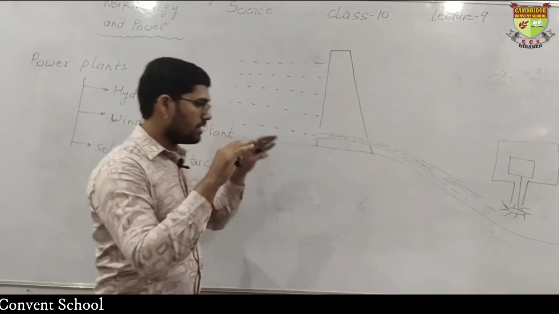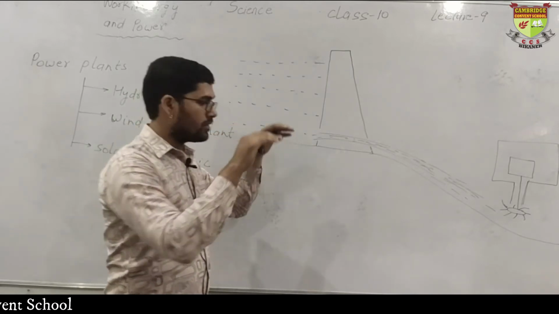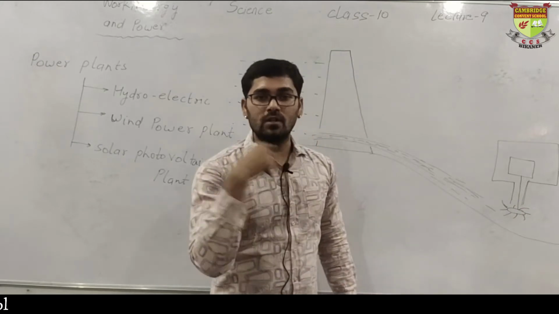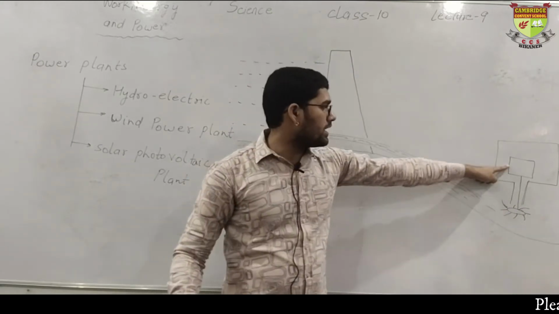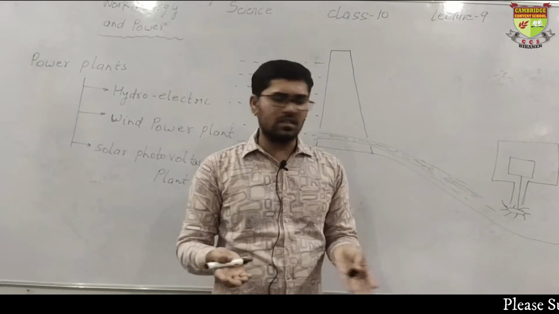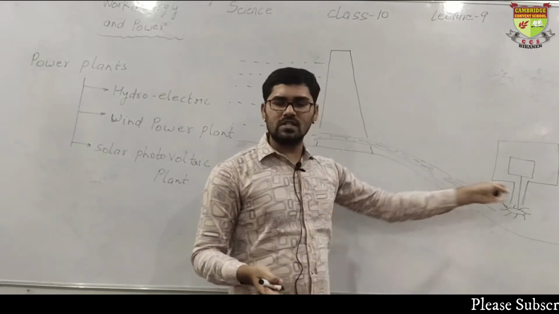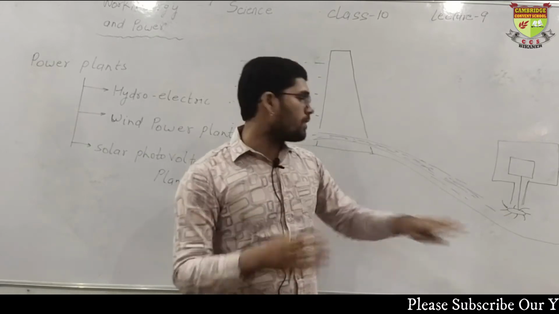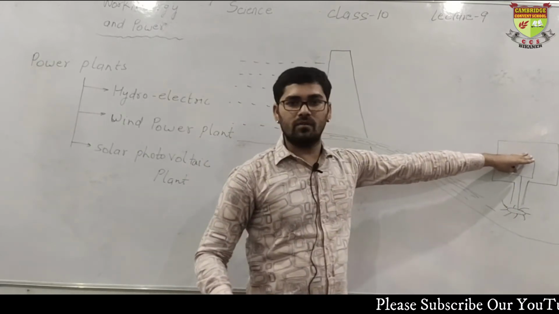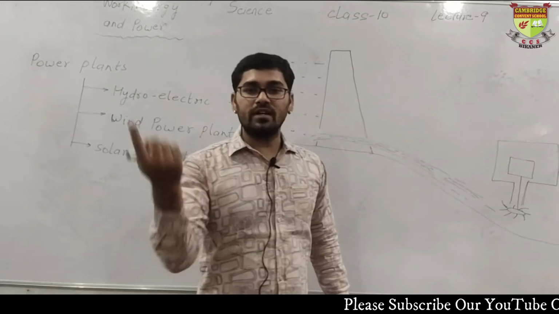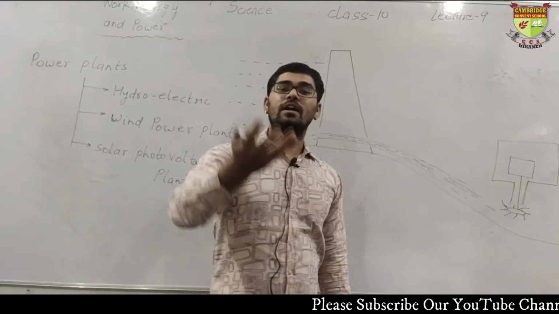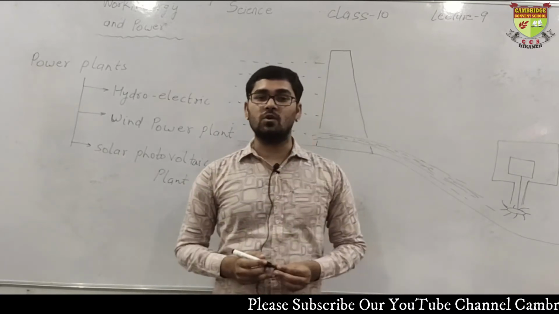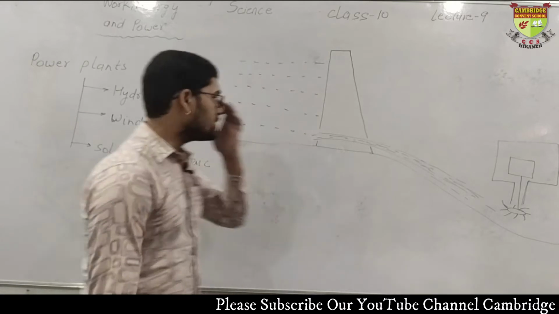When the water possessing high kinetic energy touches the turbine, what will happen? The turbine will rotate, and the kinetic energy of the water is transferred to the turbine. The turbine is connected with the generator. When the turbine rotates, the generator also rotates. And what happens when the generator rotates? When the generator rotates, electricity is produced. So think what just happened here.